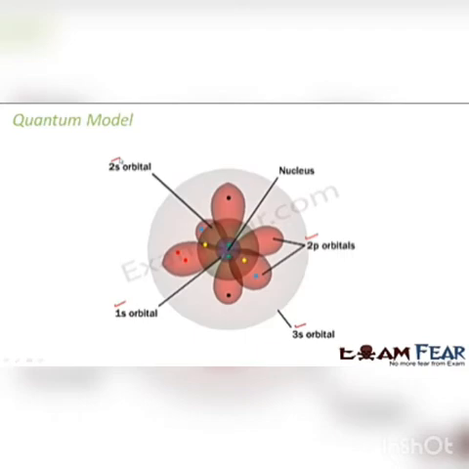Now in one orbit again, the electrons can have different orientations. So depending upon the different orientations, the electrons are arranged in different orbitals. For example, 2s and 2p, both of them are in the n equal to 2 orbit, but their orientations are different and therefore they are in two different orbitals, s and p. Similarly, if two electrons are in the same orbit and the same orbital with the same orientation, their spins will be different, right? So in the quantum model, not only one quantum number, but 4 quantum numbers were introduced: n, l, m and s.